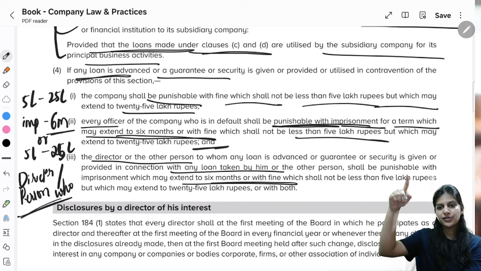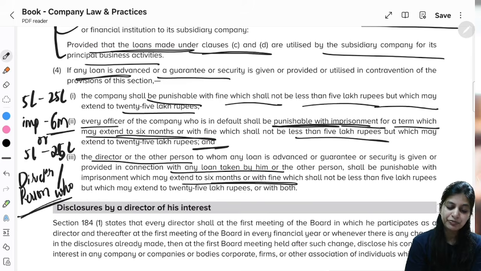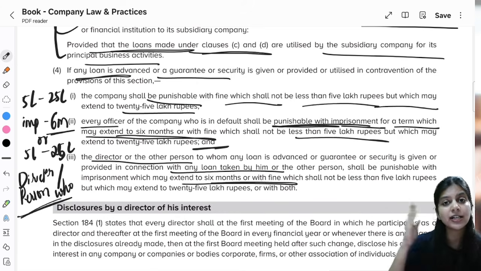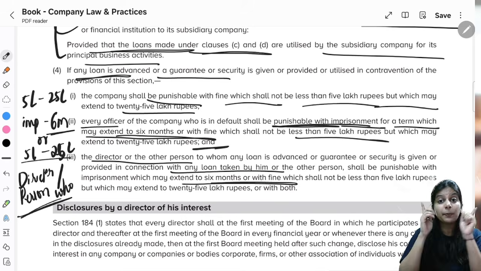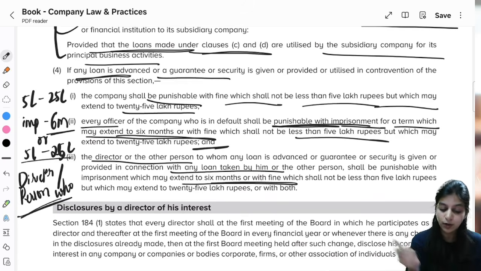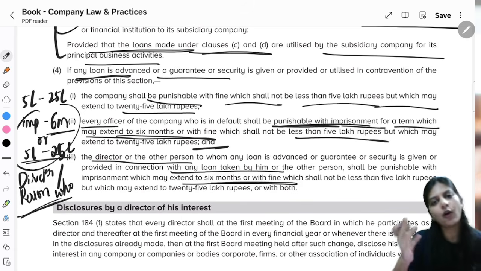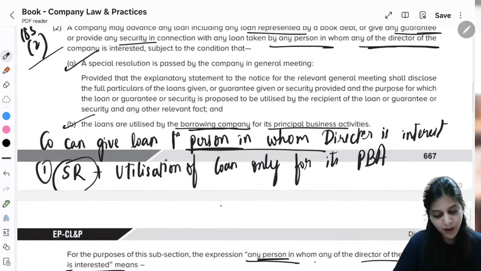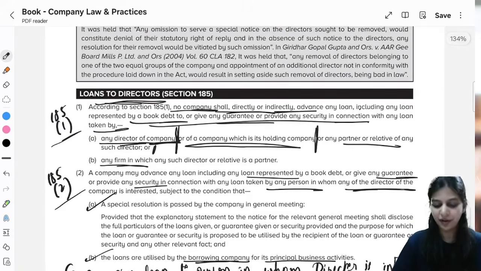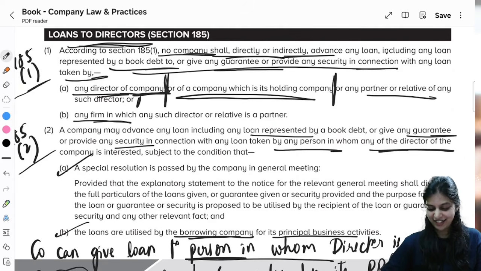So first, the fine is for the company, which is 5 lakh to 25 lakh. Second is every officer in default. What is the penalty for them? Imprisonment up to 6 months or fine 5 lakh to 25 lakh. Third, the director or the person who has received the money, who has borrowed the money, who got the loan, for them it is the same thing. 6 months imprisonment or 5 lakh to 25 lakh or both. So this is all about section 185, loans to director. A very important section and quite easy, right? Yes. Thank you.